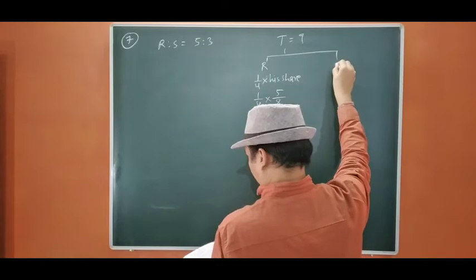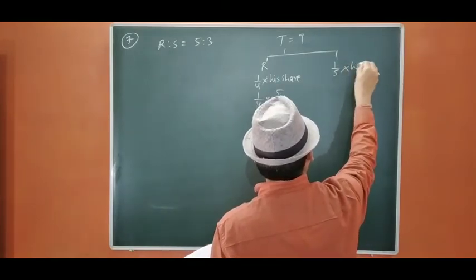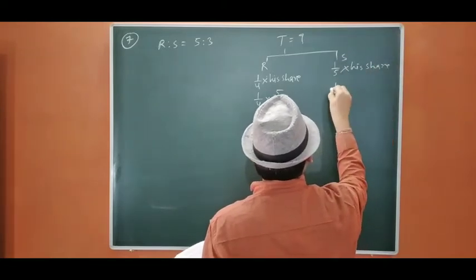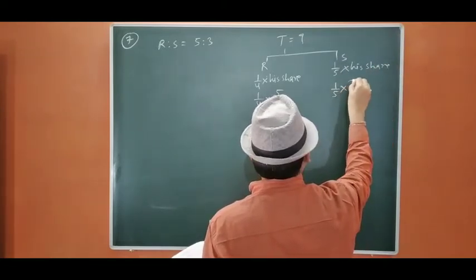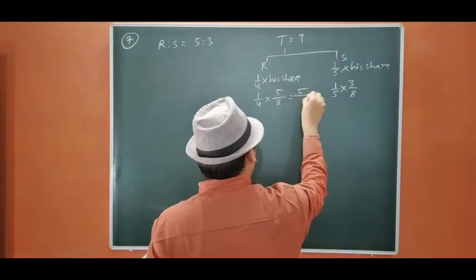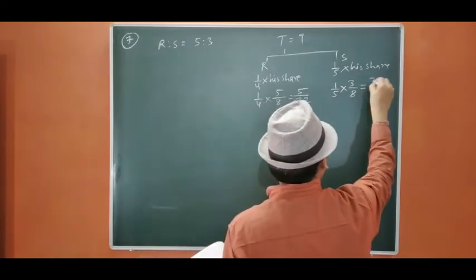Okay, and S is contributing 1 by 5 of his share, so it will be 1 by 5 of 3 by 8. So this will be 5 by 8 4s are 32, 5 by 32. This is 3 by 40.